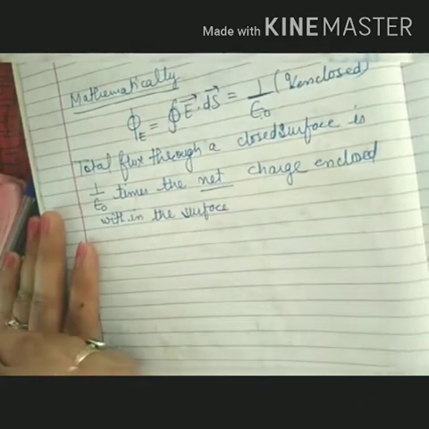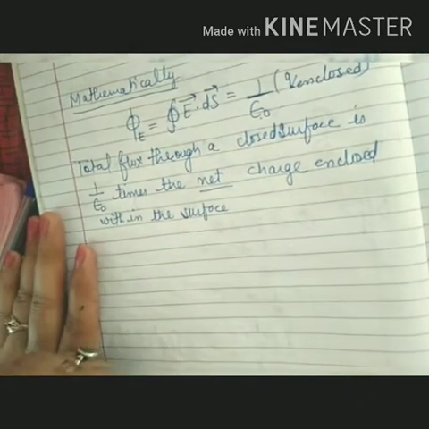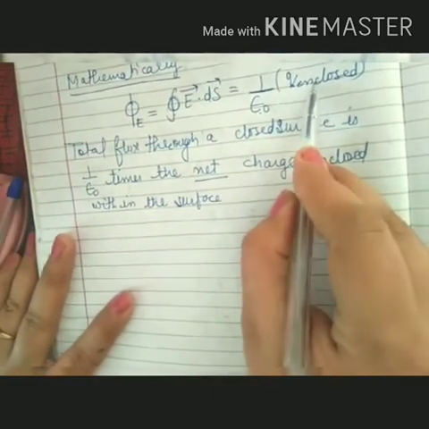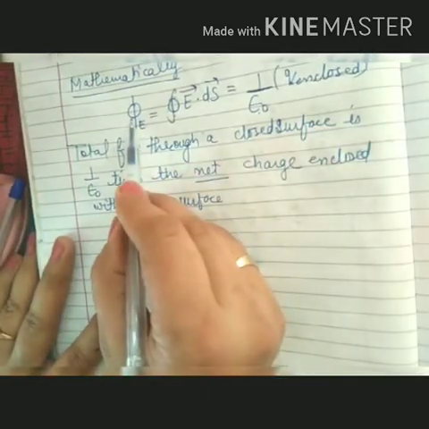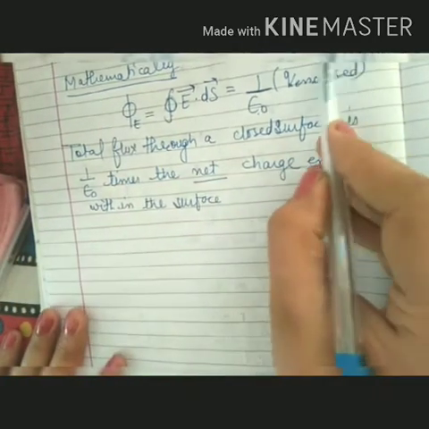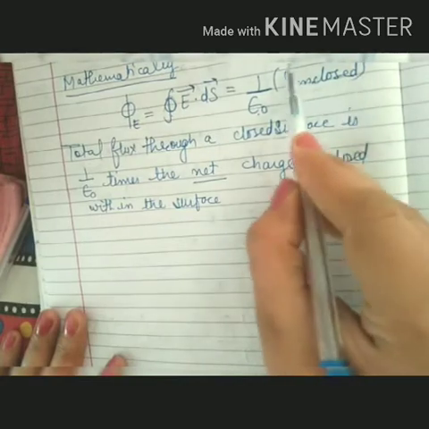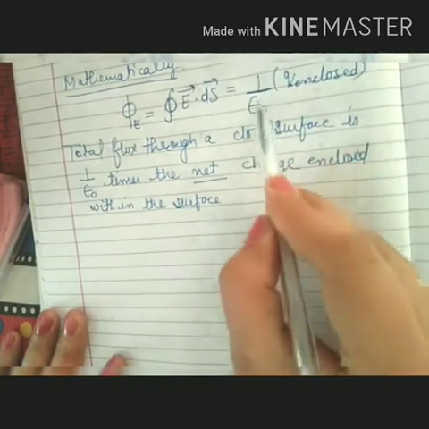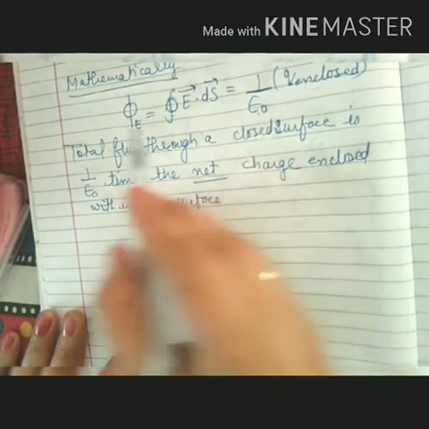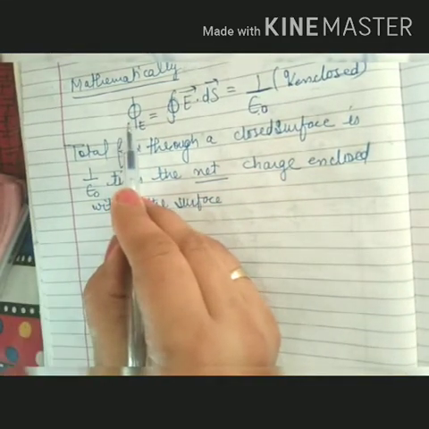It means the amount of charge present within the surface, within the closed body, will determine the amount of electric flux, the number of field lines. So only by knowing the charge enclosed within the surface and dividing by epsilon naught, we will calculate the flux flowing from the body.